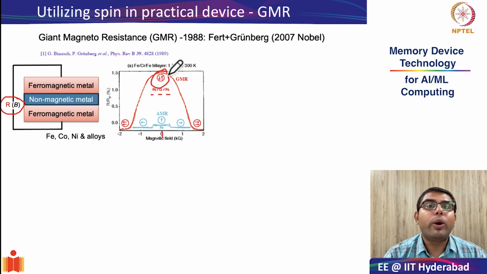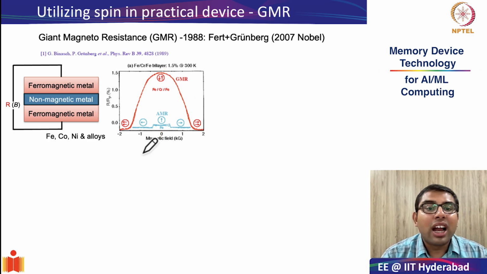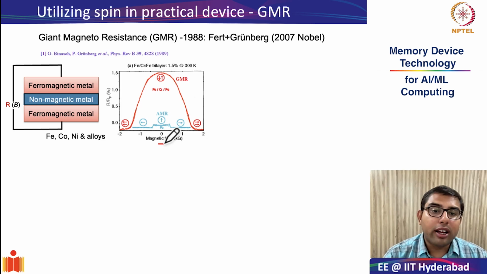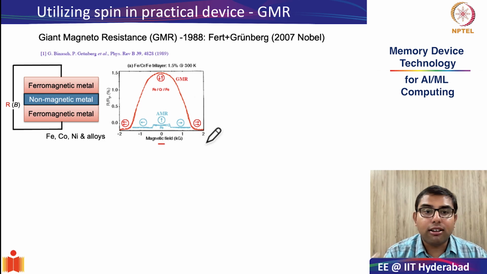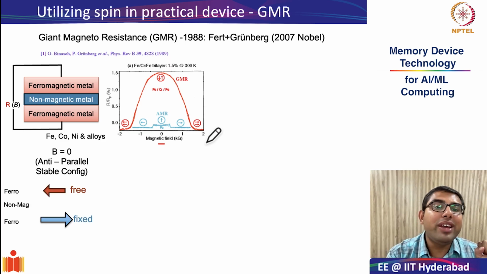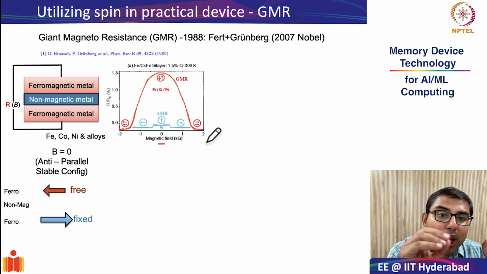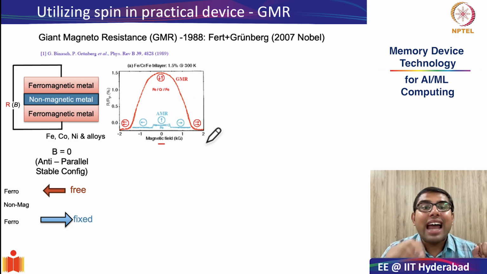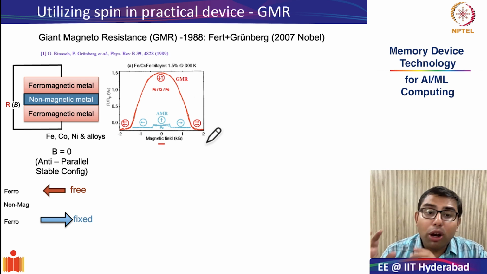So now we will try to understand why this device shows high resistance at zero external magnetic field, but once you start applying an external magnetic field, the device goes into a low resistance state. And to understand this, the first thing that we need to recognize is the directions of the magnetization, or the directions of majority spin, in the two ferromagnetic layers at zero magnetic field and at a finite external magnetic field.